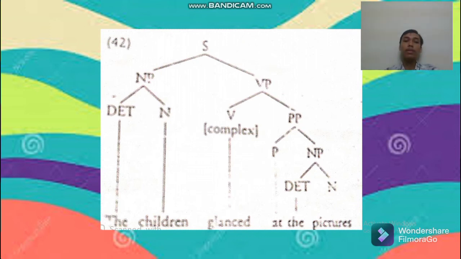The verb phrase is divided into glance as prepositional verb, and prepositional phrase is divided into preposition, that is at, and noun phrase which is also divided into the as determinant and pictures as noun. Verb phrase is from prepositional verb plus prepositional object, and prepositional object as prepositional phrase.